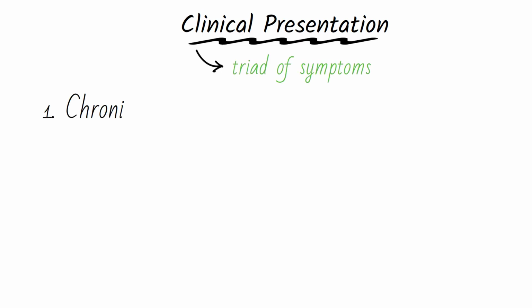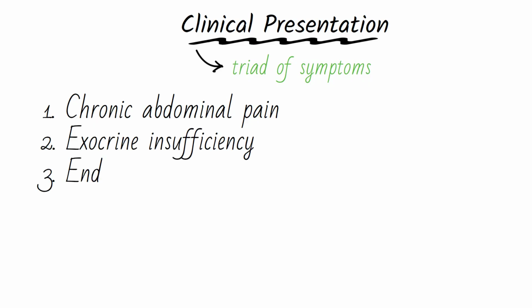The clinical presentation of chronic pancreatitis is defined by a triad of symptoms: chronic abdominal pain, which is a dominant symptom, a debilitating epigastric pain that can be constant or intermittent and radiates to the back. Malabsorption occurs when over 90% of pancreatic function is lost. This leads to steatorrhea, that is foul smelling, greasy stools, and weight loss. Then lastly, endocrine insufficiency, which is caused by the destruction of islet cells that lead to insulin deficiency, a condition known as pancreatogenic diabetes or type 3C.